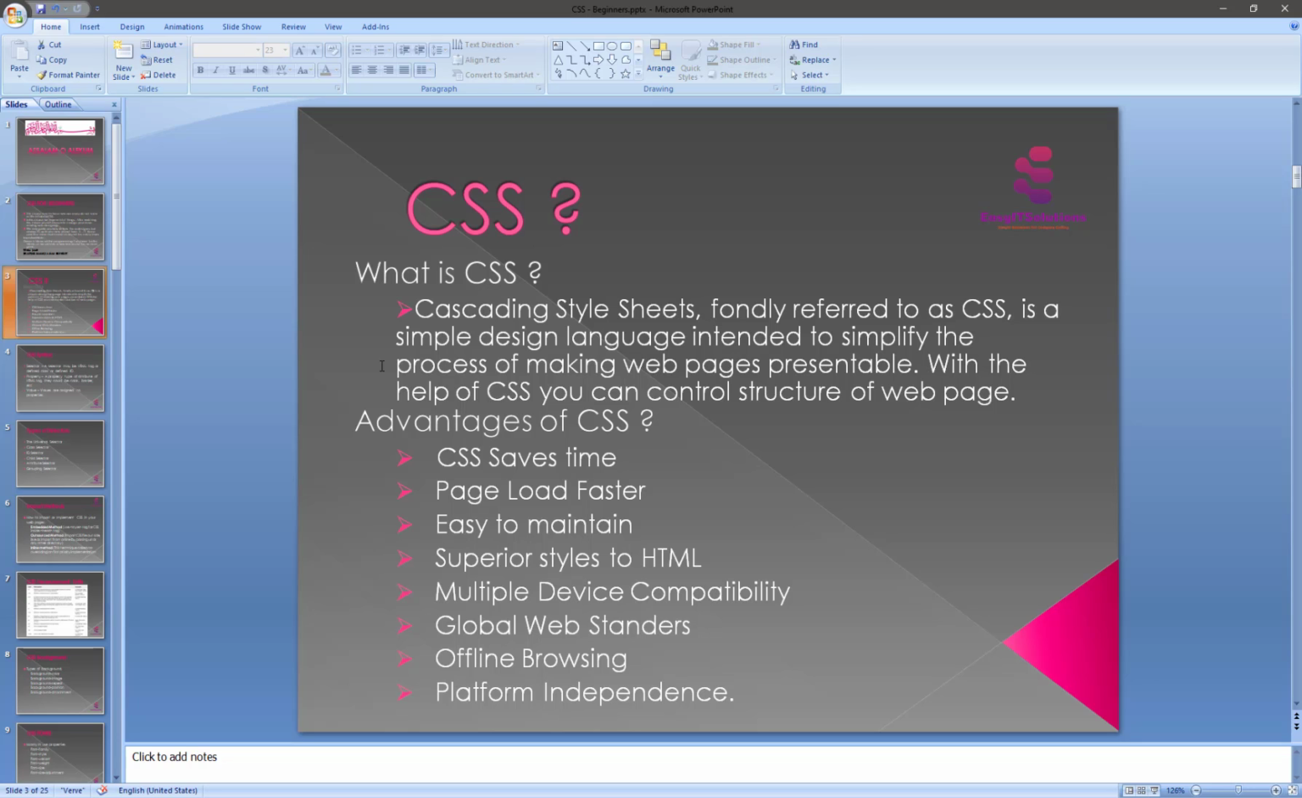Here is a short definition of CSS. CSS is called Cascading Style Sheet. CSS, Cascading Style Sheet, fondly referred to as CSS, is a simple designing language intended to simplify the process of making web pages presentable. With the help of CSS, you can control the structure of web pages.